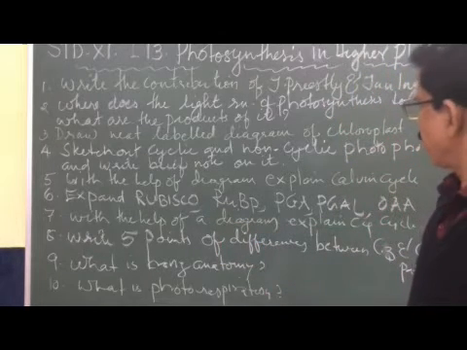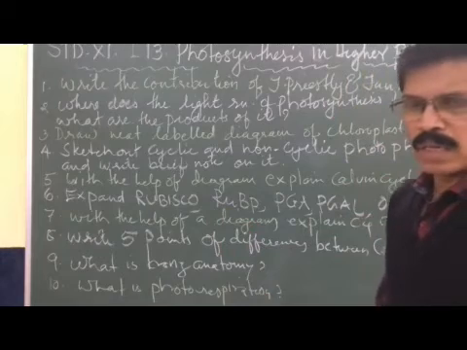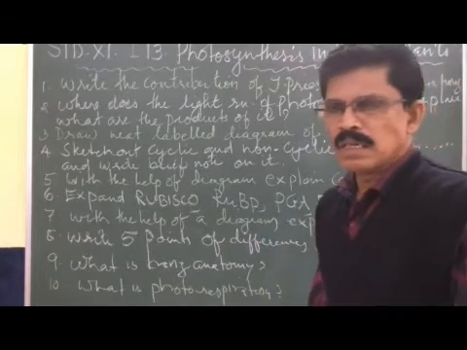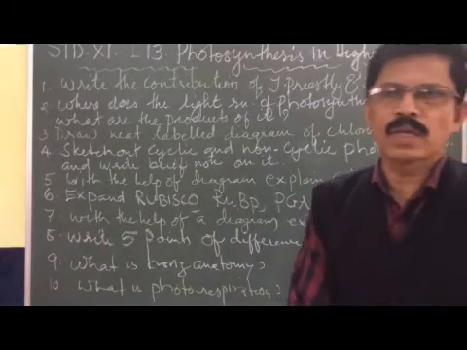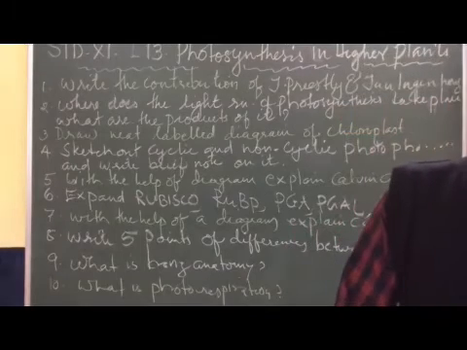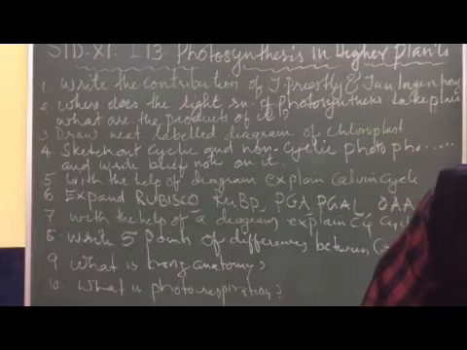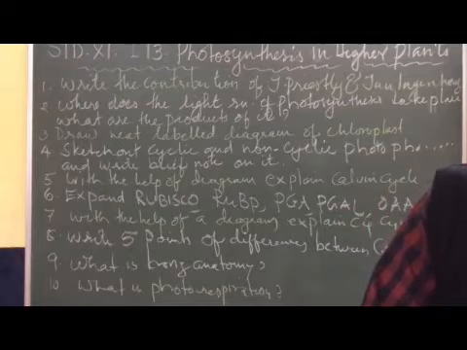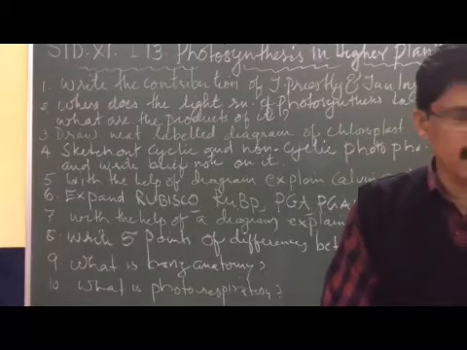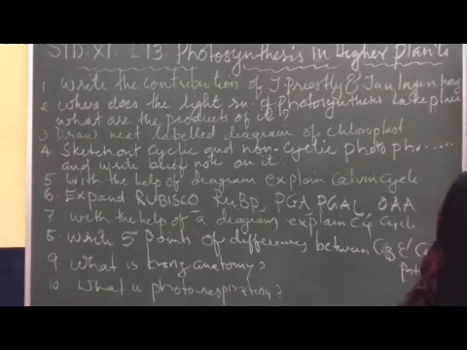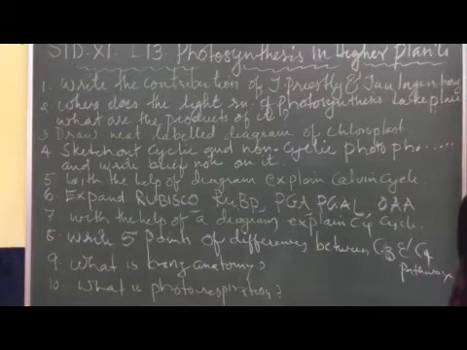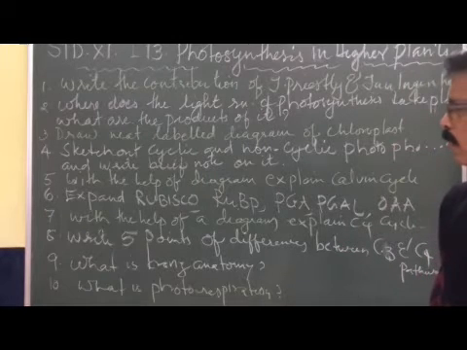With the help of a diagram, explain the Calvin cycle. We know there are 3 steps in the Calvin cycle: carboxylation of RuBP, reduction, and regeneration. The detailed structure and description you can see in the module I sent earlier in advance.